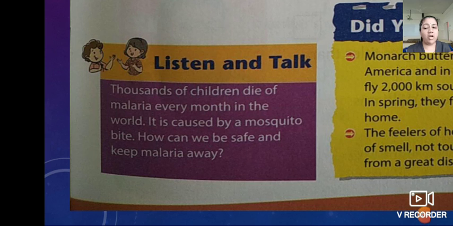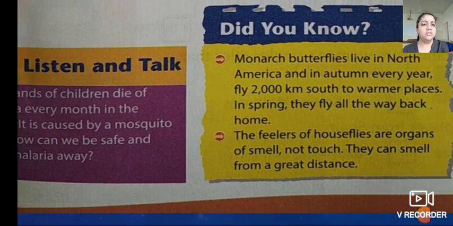Keep dustbins covered. Don't keep them open, children. Always keep the dustbin covered and keep your home clean. Children, this is useful for corona also. Nowadays COVID-19 is going on, that's why we are not able to go out of the home, isn't it? So we can use these things nowadays also. We have to do this to protect us from these diseases. Understood? Now we'll see here the information.